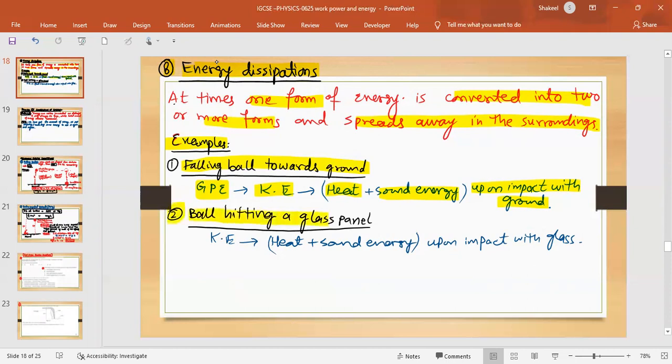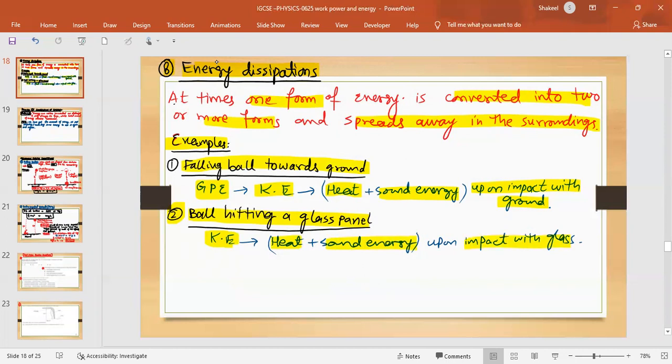Number 2, ball hitting a glass panel. Let's say you're playing cricket and you smash the ball for a 6 all the way, but it hits the window panel of the neighbor and the panel is broken or shattered. Then the kinetic energy of the ball is converted into heat or sound energy upon impact with the glass.